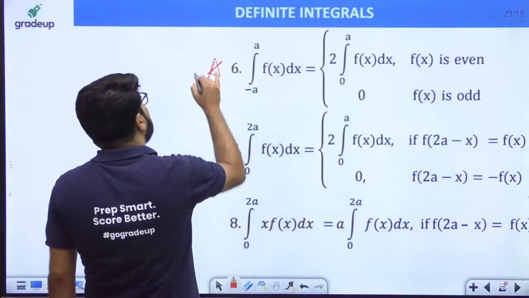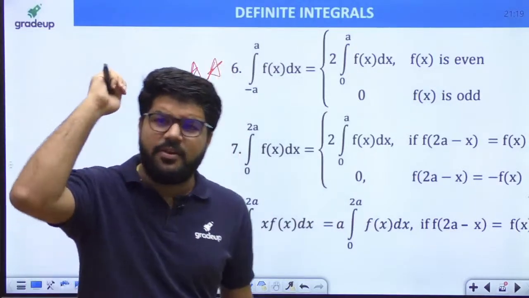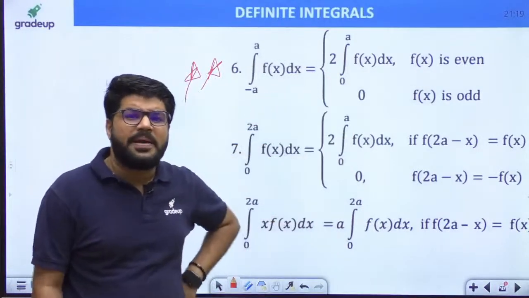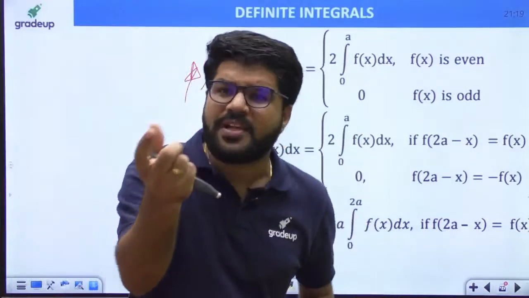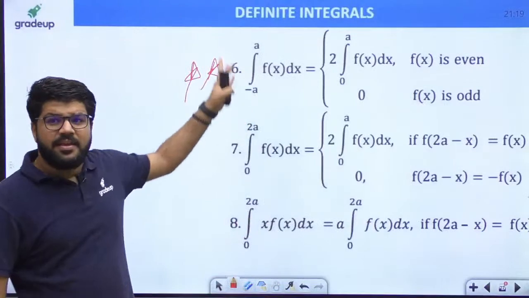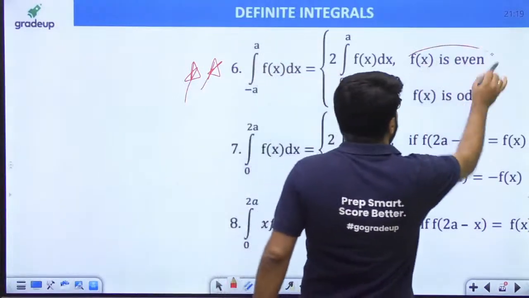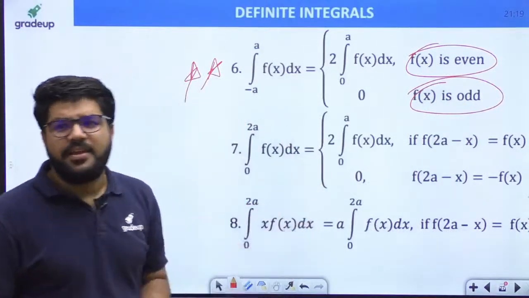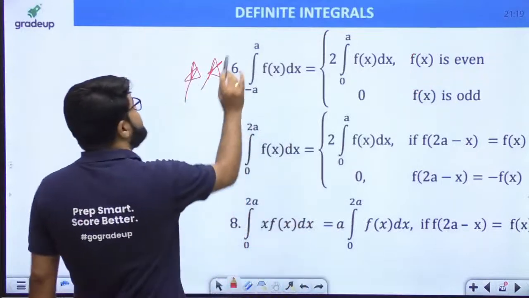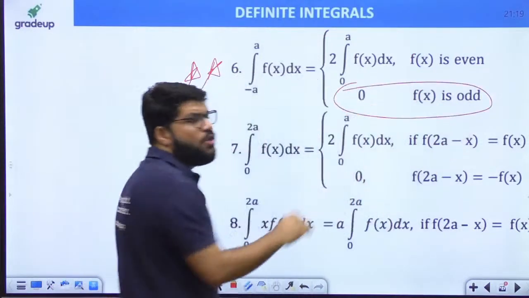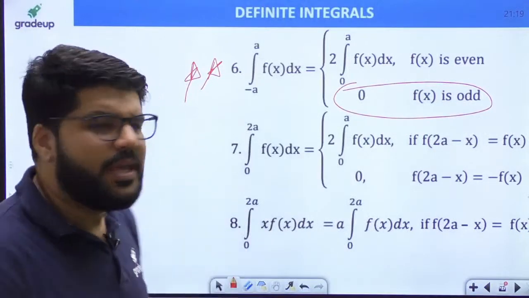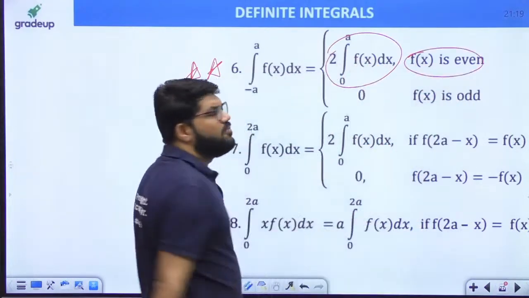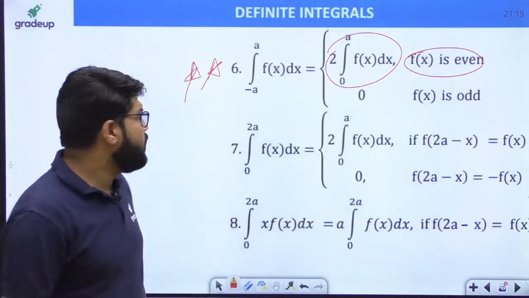Now this is, guys, a direct question. मैं आपको बोलूं direct question. Whether you take the GATE exam or the engineering services exam, you are finding direct questions of this property. Direct, sometimes very much direct, sometimes थोड़ा सा indirect. मैं दोनों question show करूंगा. That is integral minus a to a f(x) dx. Okay, when f(x) is an even function and when f(x) is an odd function, one of the most commonly used properties when the GATE and ESE questions are made. So integral minus a to a f(x) dx is entirely 0 if you have an integral of the odd function. Okay, and it is twice integral 0 to a f(x) dx for an even function. For an even function you can make it twice integral 0 to a f(x) dx, right?